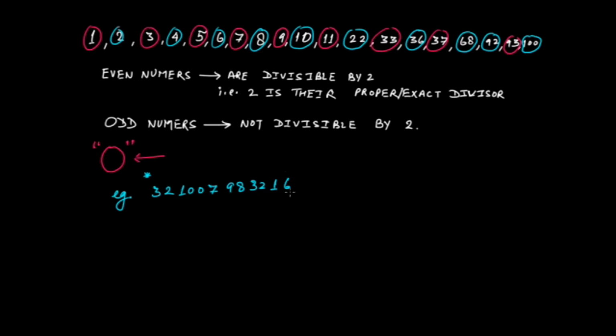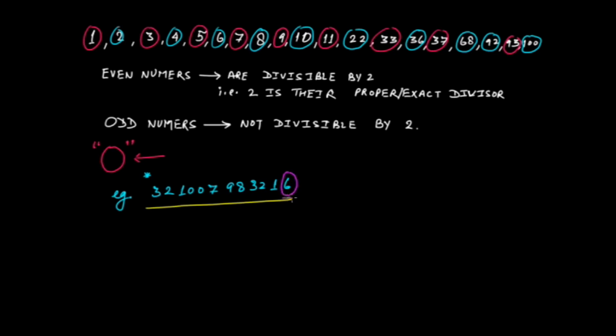The trick is that for any number, straight jump to the unit place of that number. In this number, you have 6 at the unit place.